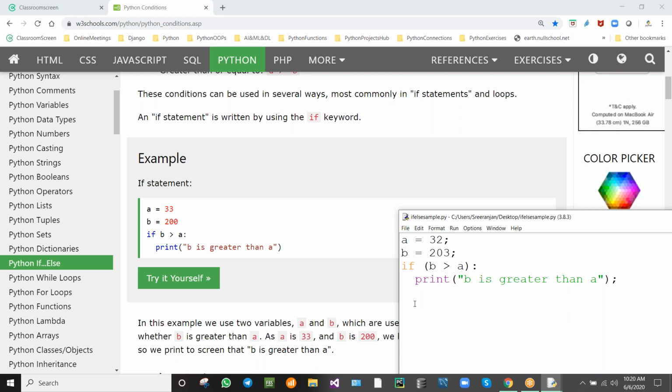Yeah, I got a call from a colleague, sorry. Yeah, so you can see here, these are the variables. A is equal to 33, b is equal to 200, and the condition we'll be writing is pinpoint, isn't it? Is there anything unnecessary in this? Suppose we want to write the same thing in C, what are we supposed to do? We'll be adding so many things, and we need to follow the structured programming language also.